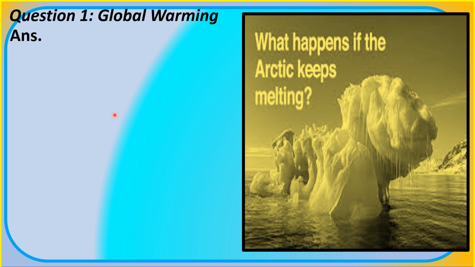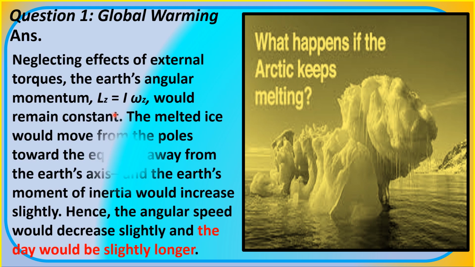What's the answer? Neglecting effects of external torques, the Earth's angular momentum, L equals I multiplied by omega, would remain constant.